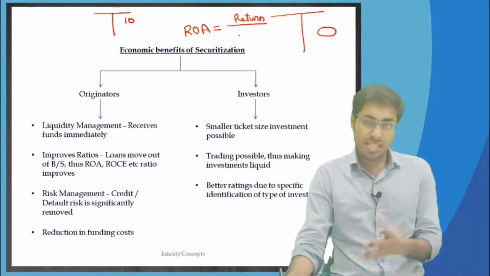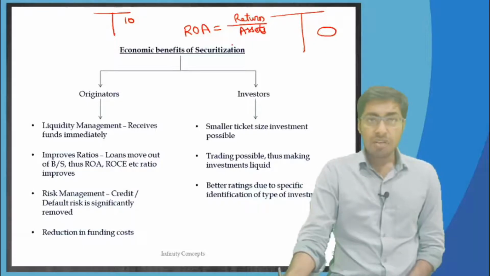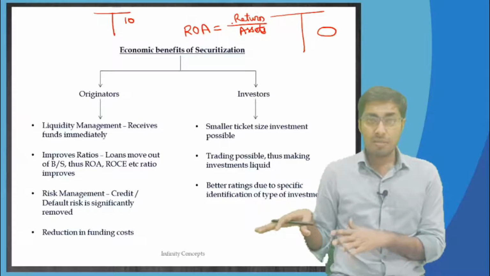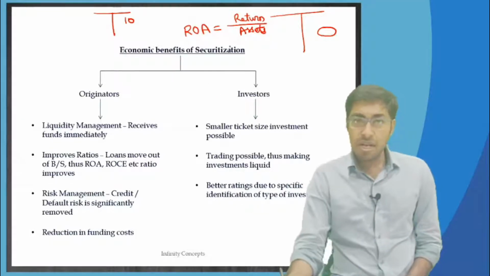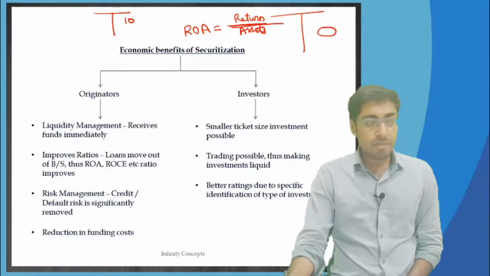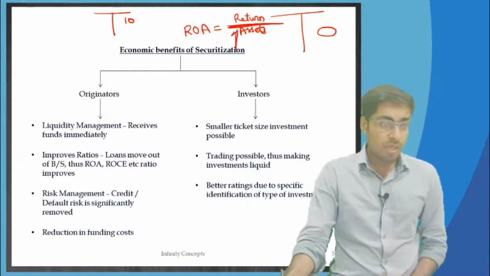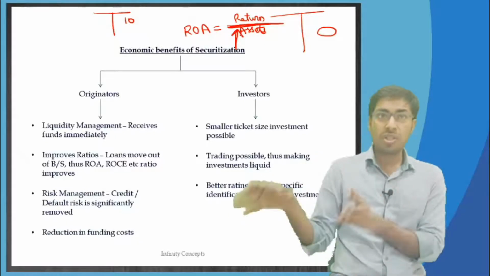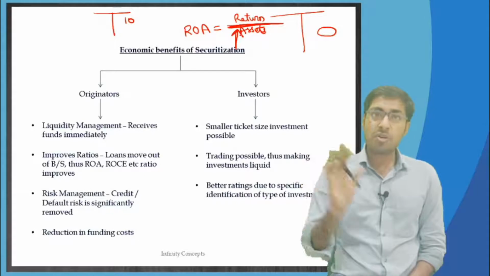Let us take assets for the time being, divide by assets. Now if you do not package this into a new loan and give it out in the market to investors, then they are going to remain in your balance sheet itself. Return is going to remain the same, the profitability of the company is going to remain the same anyways, but the assets are going to increase, because they are in the books of accounts, they are not transferred to a third entity and cash is not taken back. So assets are going to remain in your books.